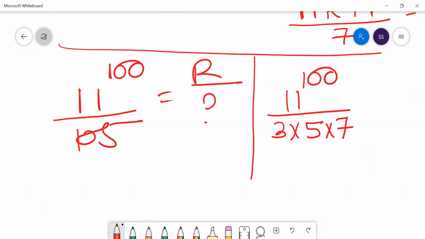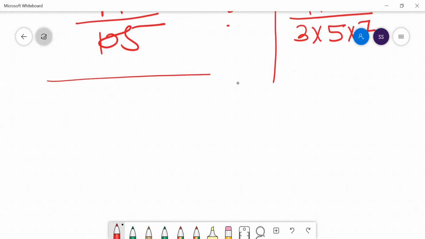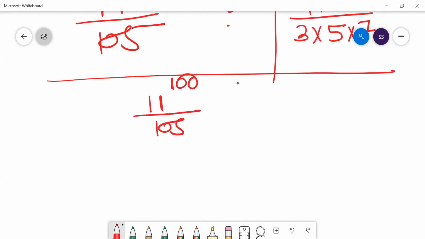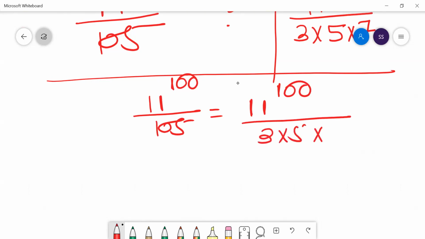So I can break this number as 3 into 5 into 7, and 11 to the power 100 divided by 105 is 11 to the power 100 divided by 3 into 5 into 7.